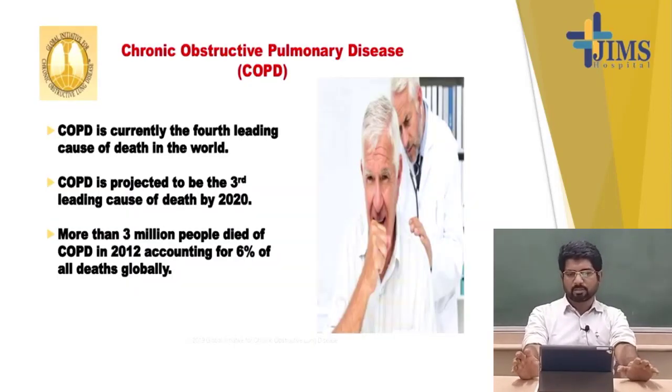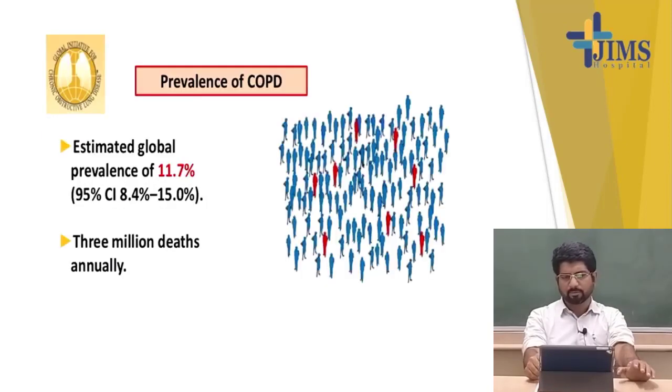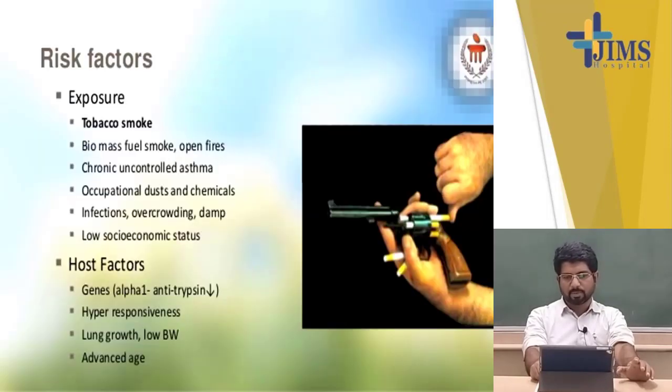COPD, the full form is chronic obstructive pulmonary disease. Now it is the fourth leading cause of death in the world, and after 2020 it is assumed that it will be in the third position of the total death among all the diseases. And globally the COPD burden is projected to increase in coming decades because of continued exposure to COPD risk factors and aging of the population. The global prevalence is estimated at around 11.7% of the whole population, and annual death is around 3 million per year.